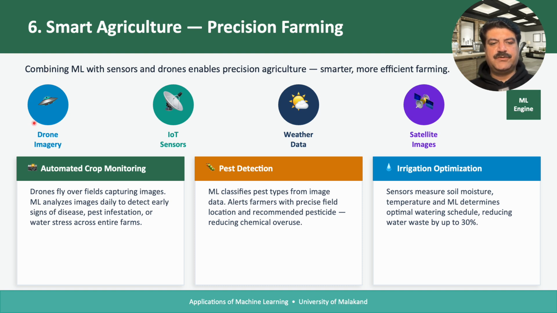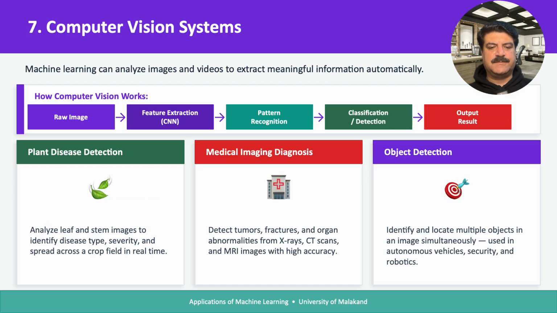So we are using the drone imagery, we are using the IoT sensors, it uses the weather data and then the satellite images, and we can apply that for automated crop monitoring, pest detection, and irrigation optimization as well. Now, in computer vision systems, we can apply machine learning in the computer vision area as well.